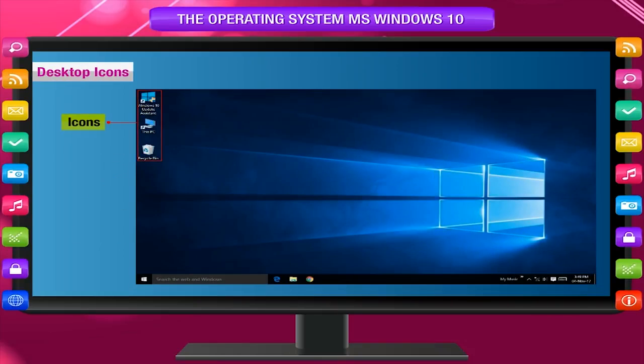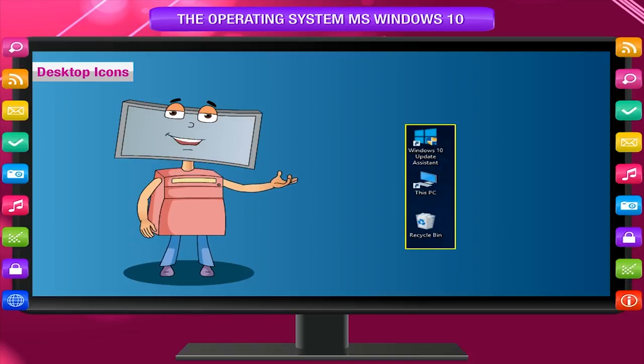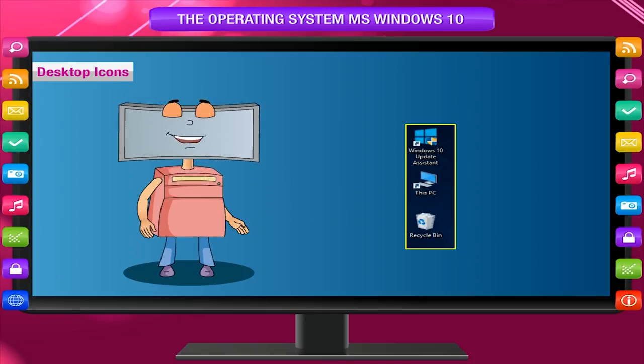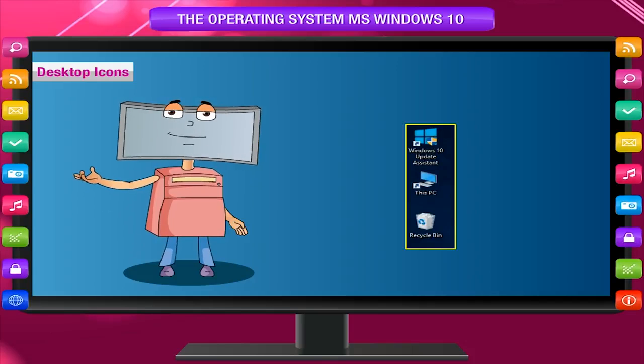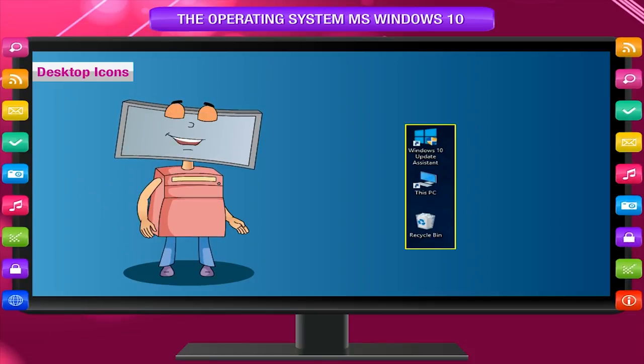Desktop icons. An icon is a small labeled picture or symbol that represents a program, a file, or a folder, in the same way as your school bag has various books with a label over each book, displaying the name of the subject. We can also add shortcuts on the desktop for files or folders that we frequently use. Icons are labeled with the name of the program or document it executes. To open any program or file, just double-click on the icon.